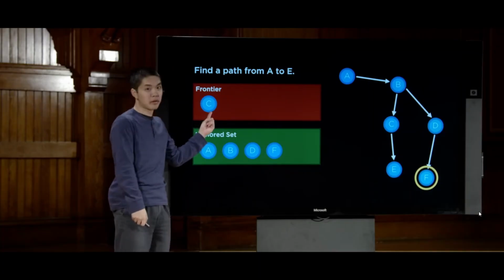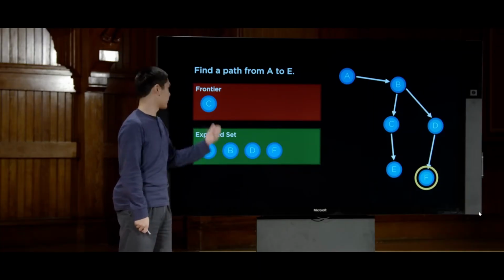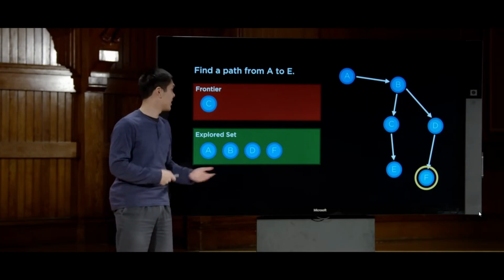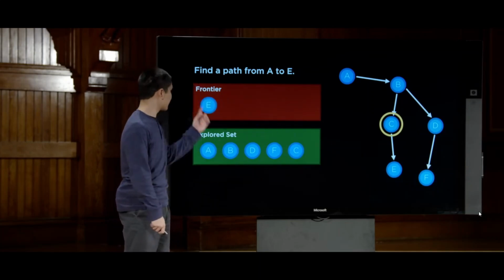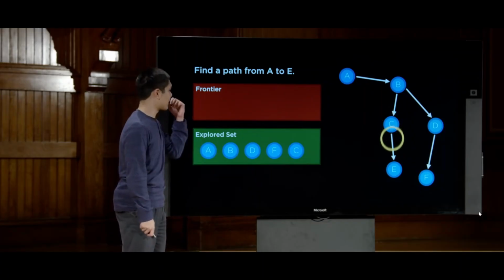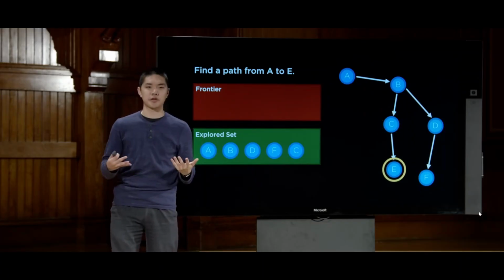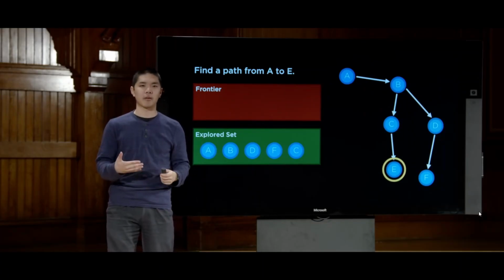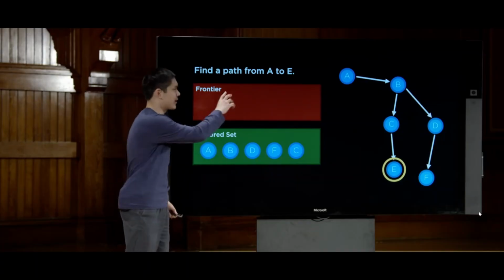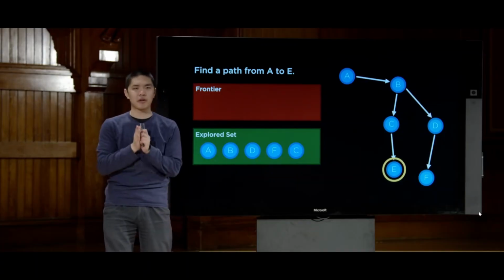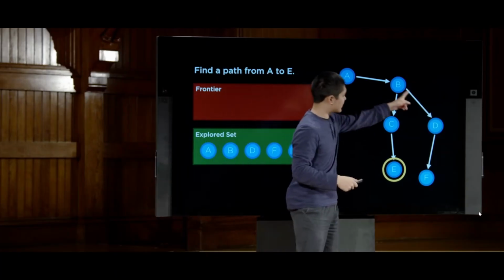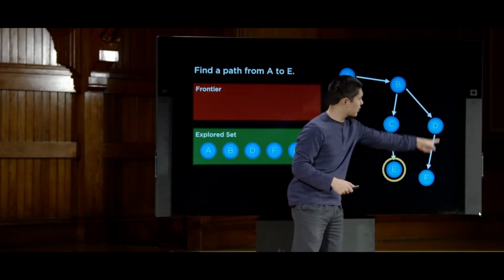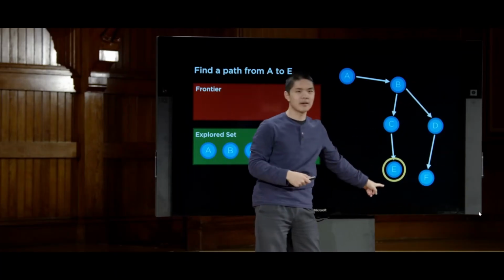So now, what was the new most recent thing added to the frontier? Well, it's now C, the only thing left in the frontier. We'll explore that, from which we can see, all right, from C we can get to E, so E goes into the frontier, and then we say, all right, let's look at E, and E is now the solution, and now we've solved the problem. So when we treat the frontier like a stack, a last in, first out data structure, that's the result we get. We go from A to B to D to F, and then we sort of back up down to C and then E.